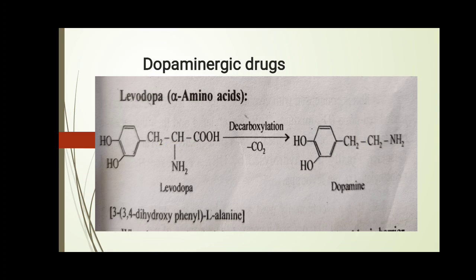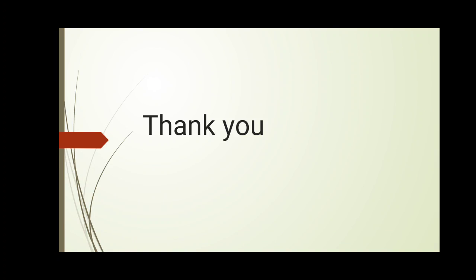It is also used to control similar neurological symptoms caused by manganese poisoning. Levodopa belongs to the amino acid class of compounds. Levodopa is an example of a dopaminergic drug. Dopamine is an important neurotransmitter, and depletion of dopamine causes Parkinsonism disease. Got it? Thank you.